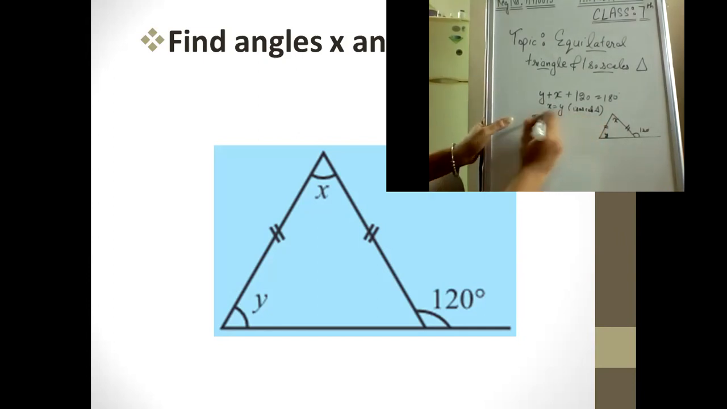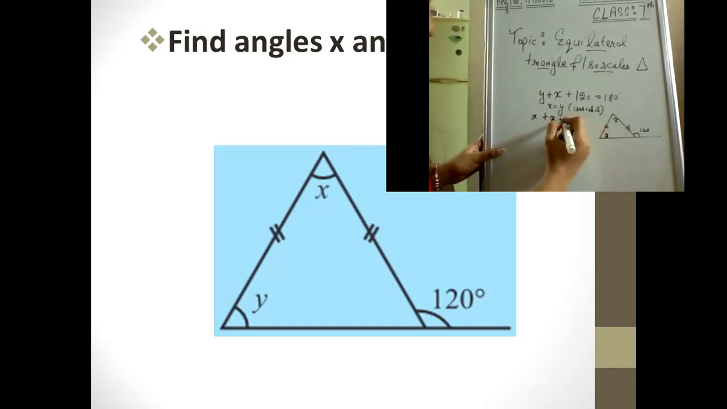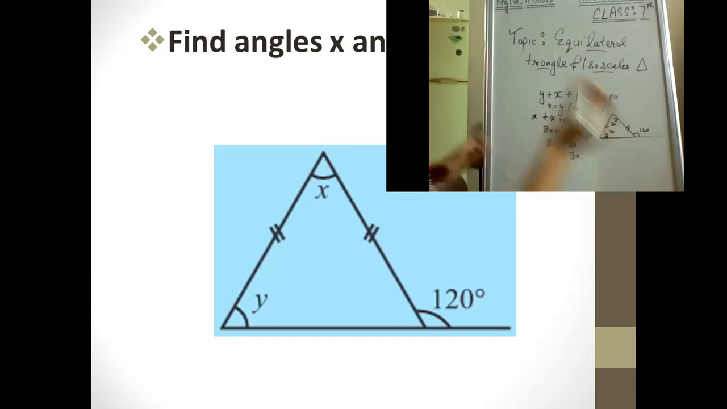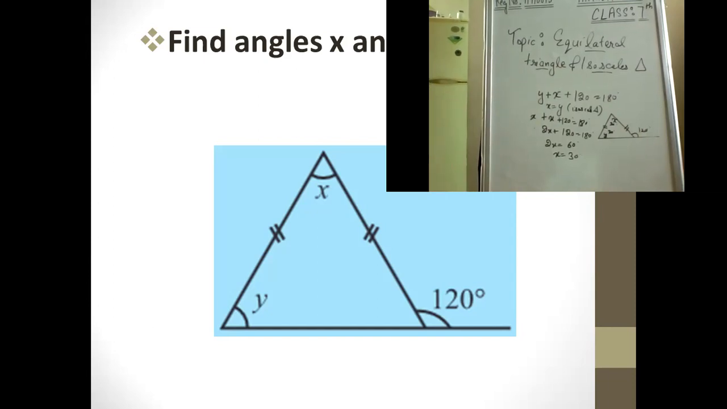Then we can write it as x plus x plus any angle which is not equal to us. We can write it as 120 equal to 180. Then 2x plus 120 is equal to 180. Then 2x is equal to 60. X is equal to 30 degree. So regard the angle 30 degree here. This is also 30 degree. So this is how we can solve the question.